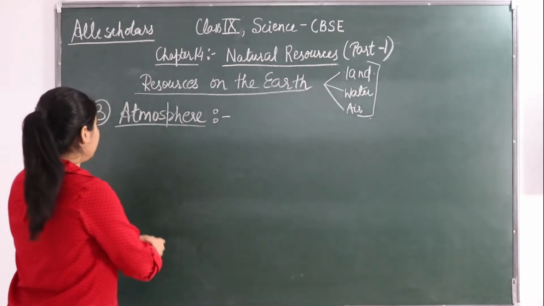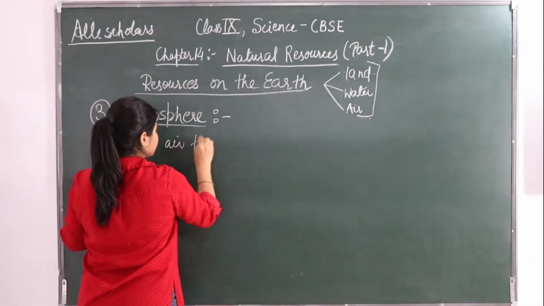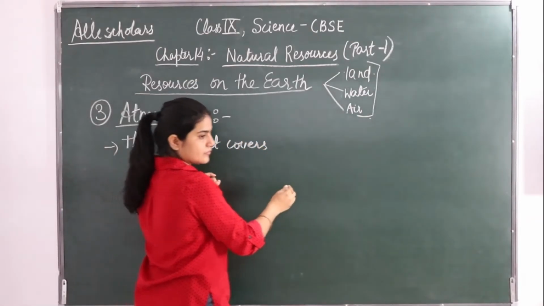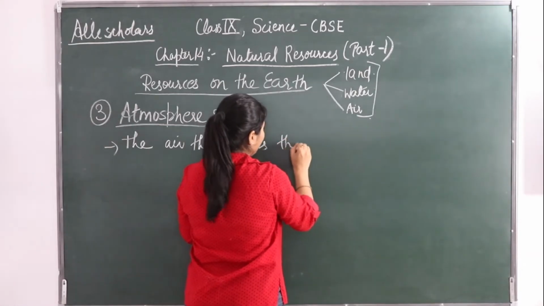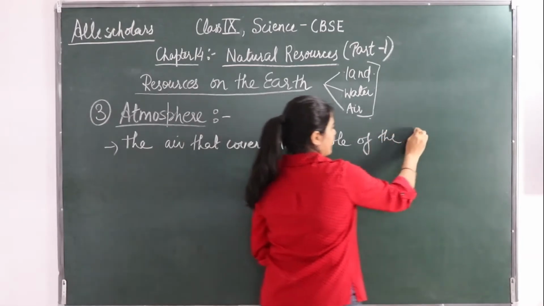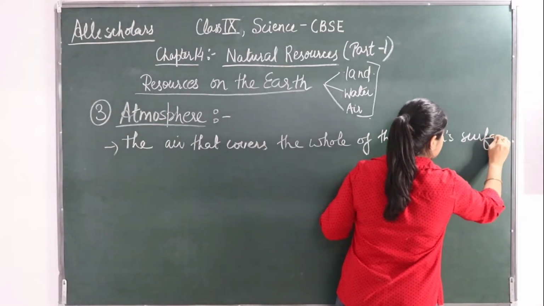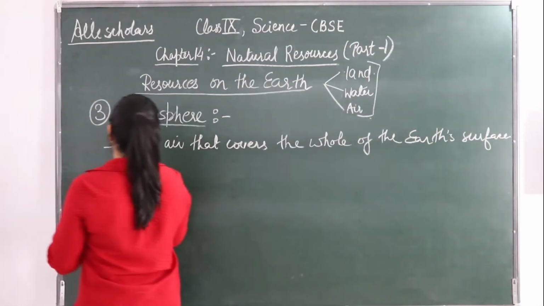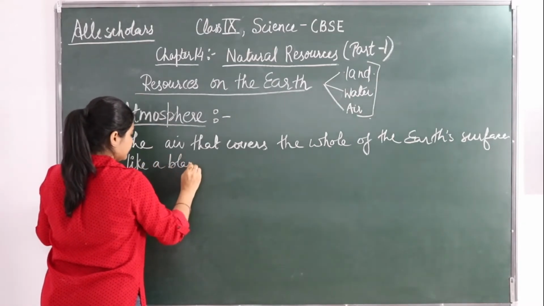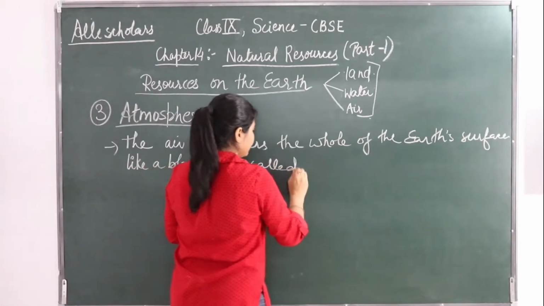Okay, so the air that covers the whole of the earth's surface like a blanket is called the atmosphere.